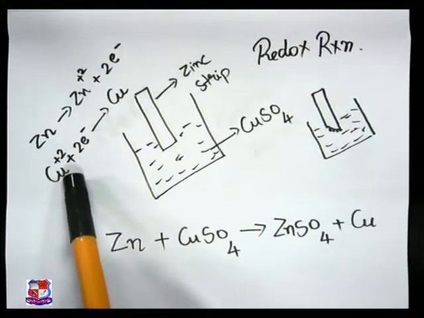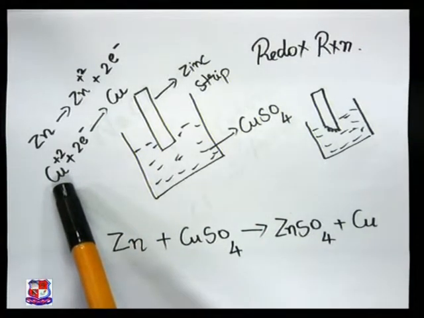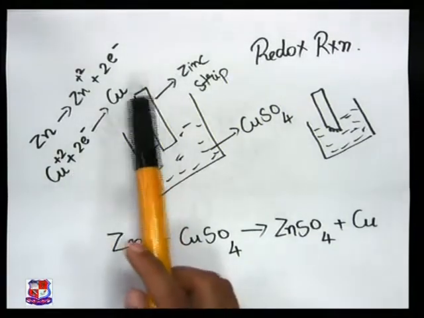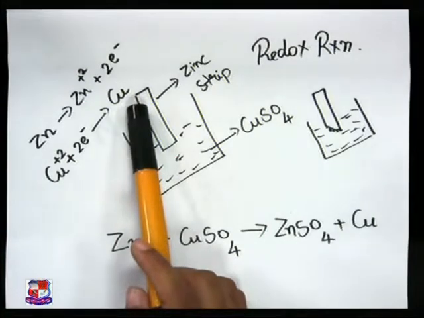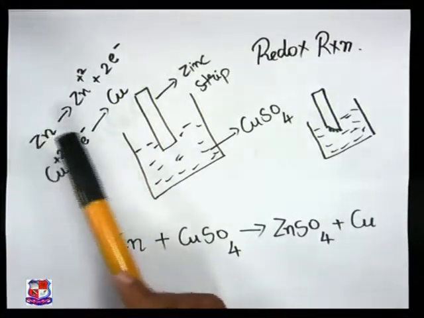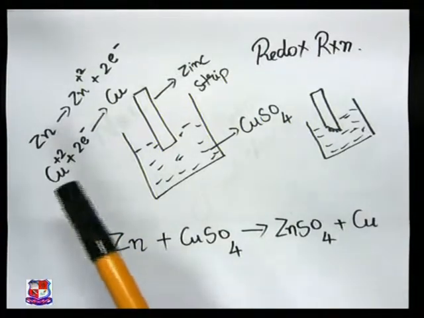At the same time, the copper ion is accepting 2 electrons and it is going to Cu. It means +2 state to 0 state. So this is undergoing oxidation, this is undergoing reduction. So this is our redox reaction.